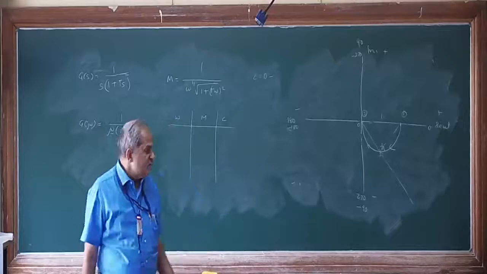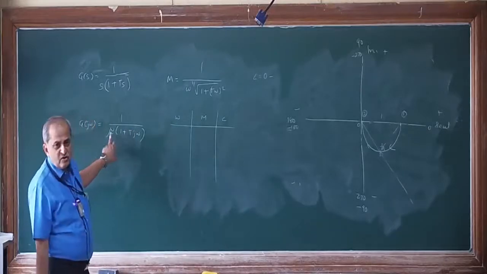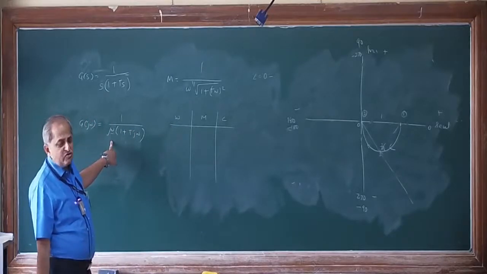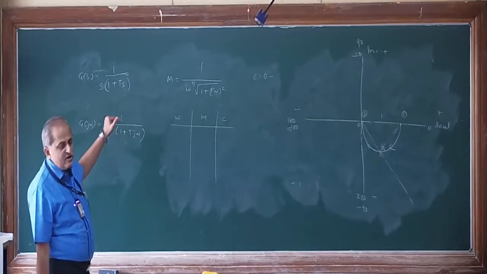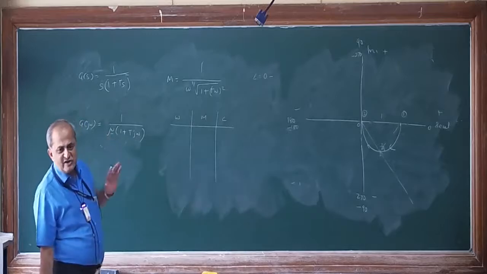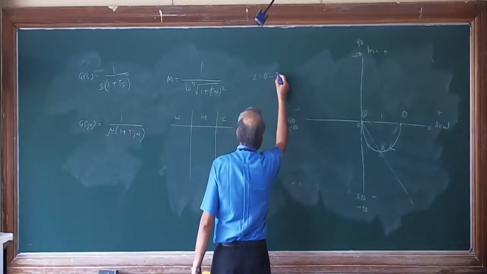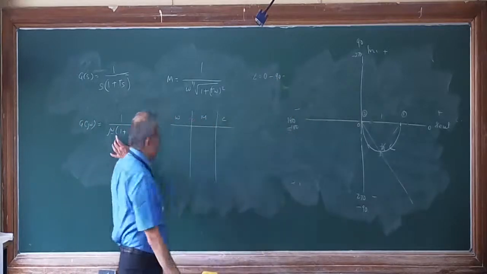What is the real part? 0. What is the imaginary part? Omega. So tan inverse of omega divided by 0 is tan inverse of infinity. Tan inverse of infinity is 90 degrees. As it is in the denominator, it is minus 90 degrees.